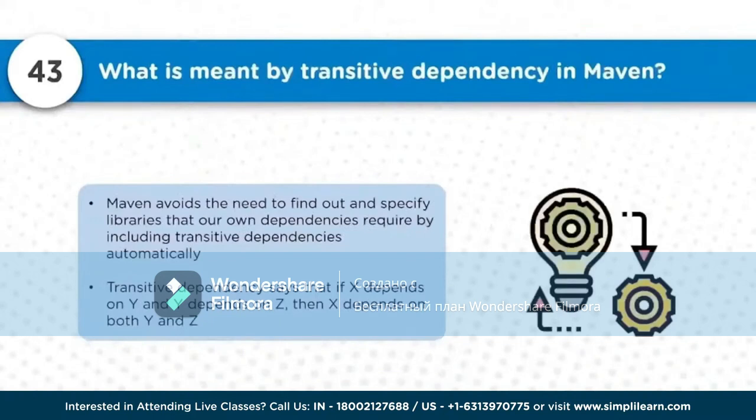What exactly is a transitive dependency in Maven? Maven avoids the need to find out and specify libraries that our own dependencies require by including the transitive dependencies automatically. Transitive dependency says that if X depends on Y and Y depends on Z, then X depends on Y and Z both. Which means you are not dependent on one artifact only, you also need the Z artifact along with the Y artifact.